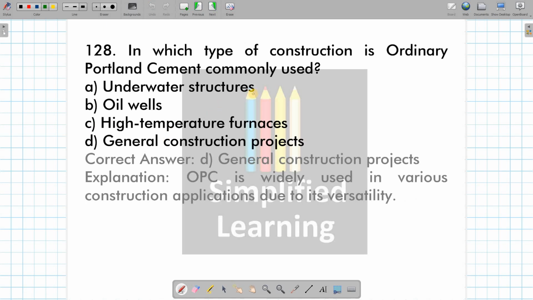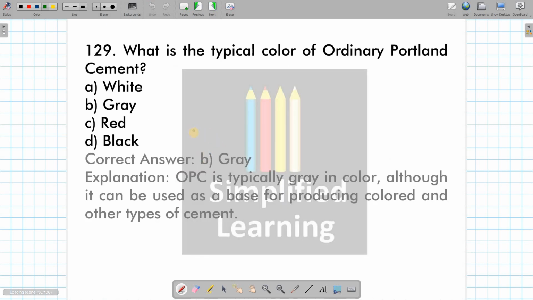Then in which type of construction is ordinary Portland cement used? OPC is commonly used in general construction projects, means general applications of projects, then we are going to use OPC over there. Then what is the typical color of ordinary Portland cement? Means the regular cement that we are talking about. OPC is grey in color, not white, not red, not black.